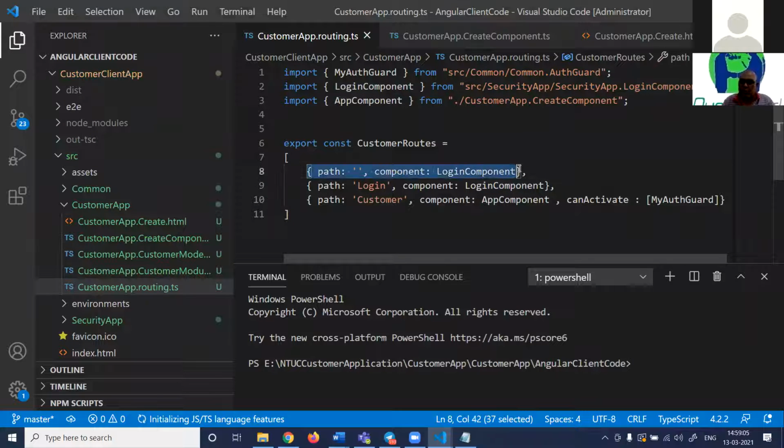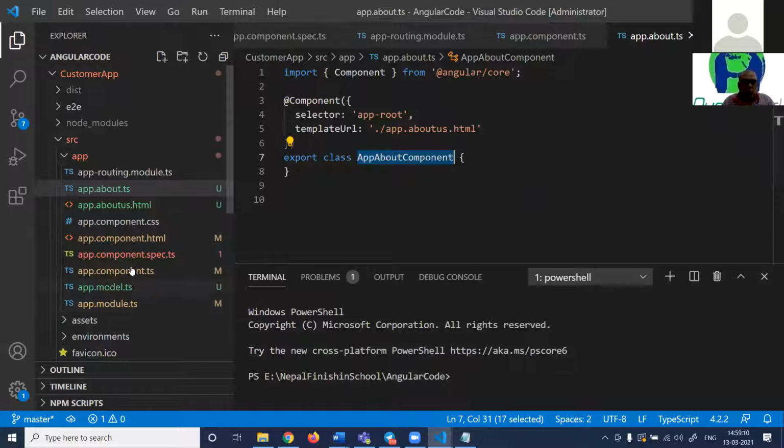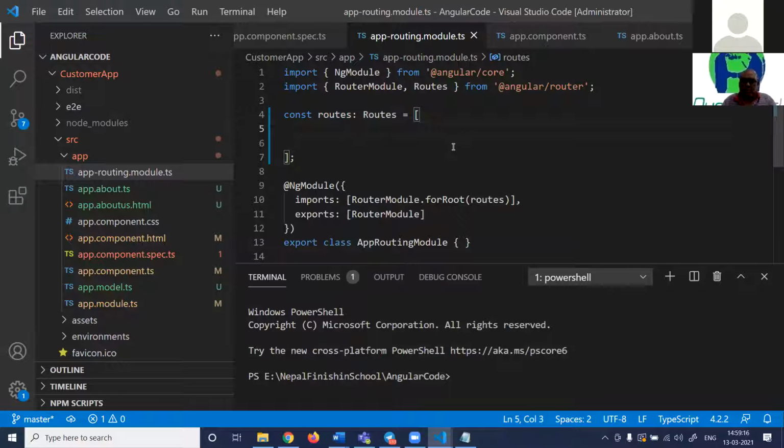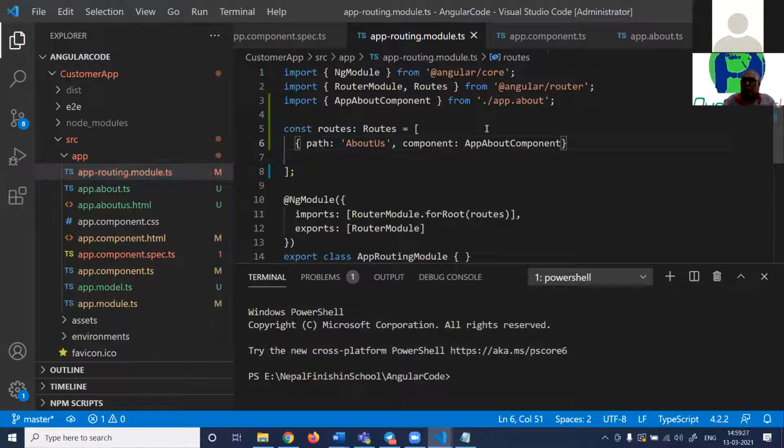So what we need to do is, we need to define in this routing file. Here, we have to say now, if somebody says the path is About Us, it will go to About component.